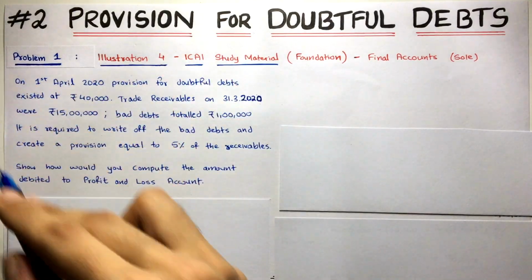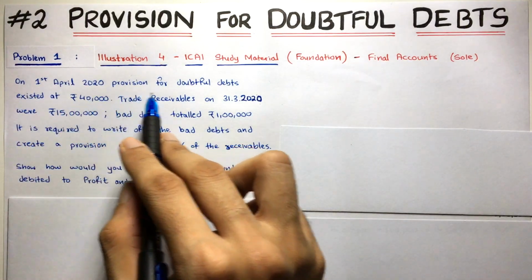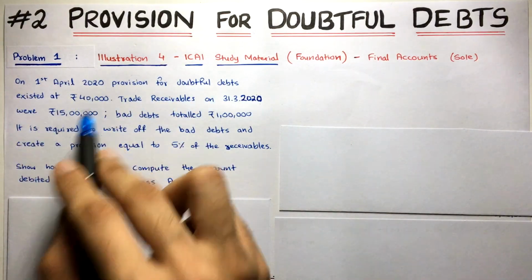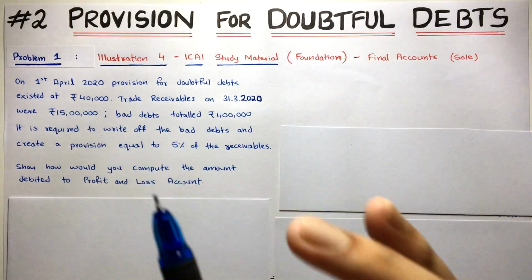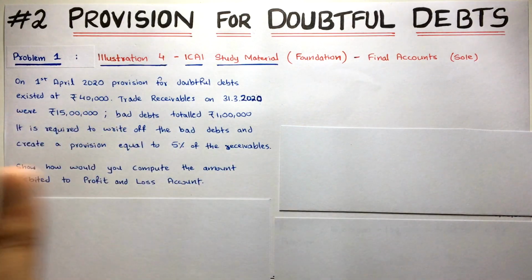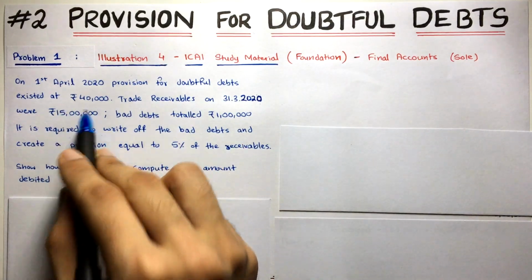Now see here, let's read and analyze the question. It's really simple. On 1st April 2020, provision for doubtful debts existed at 40,000. So this is our old PDD. Provision is already maintained in the business, coming from the previous year. Is that clear? That's the old provision. We can also call it old PDD, provision for doubtful debts.